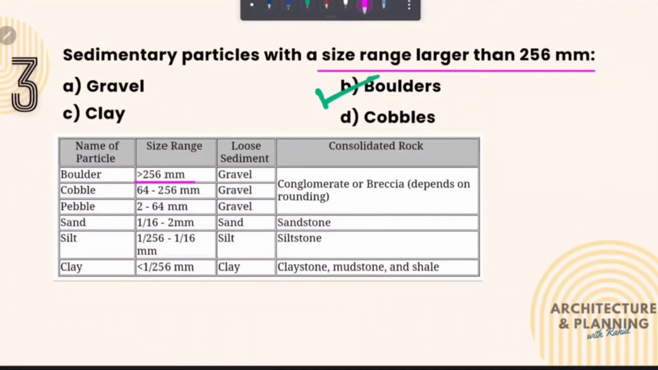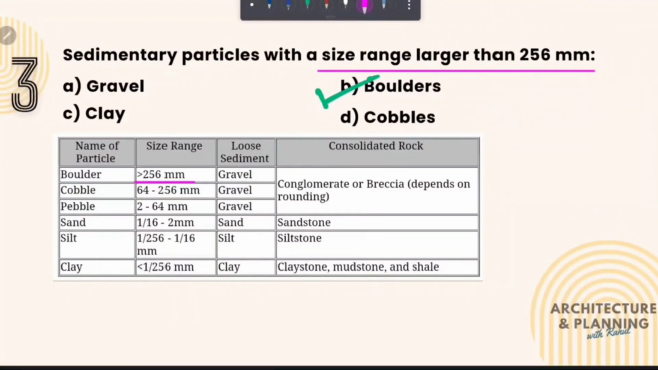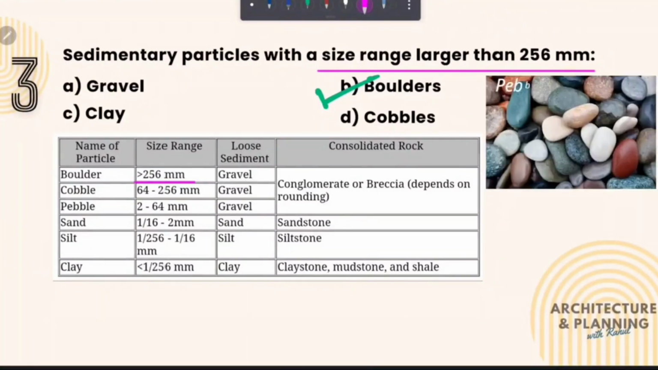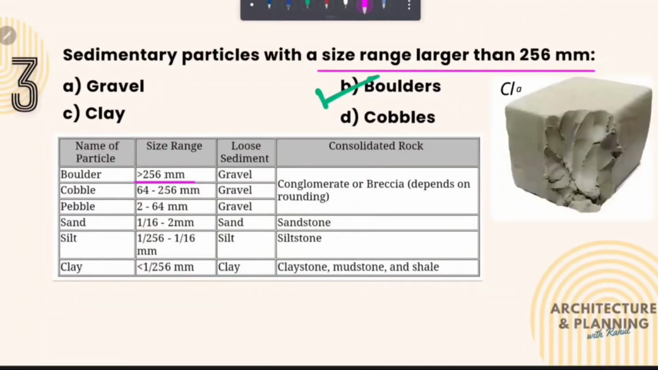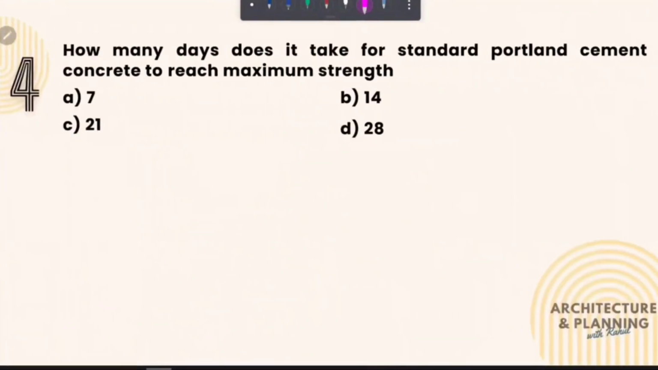If the particle size is between 64 to 256 mm, then it is known as cobble. Particle size between 2 mm to 64 mm is known as pebble, whereas clay is the finest sedimentary particle with a size range of less than 1 by 256 mm. So this is the increasing order of sedimentary particle sizes. Let's move to the next question.